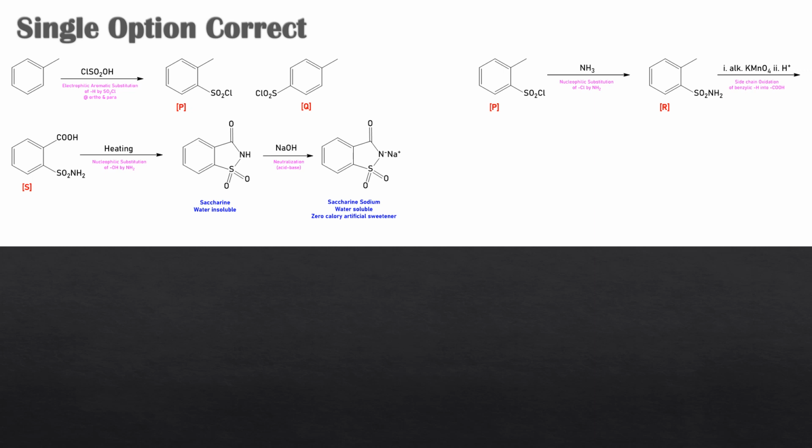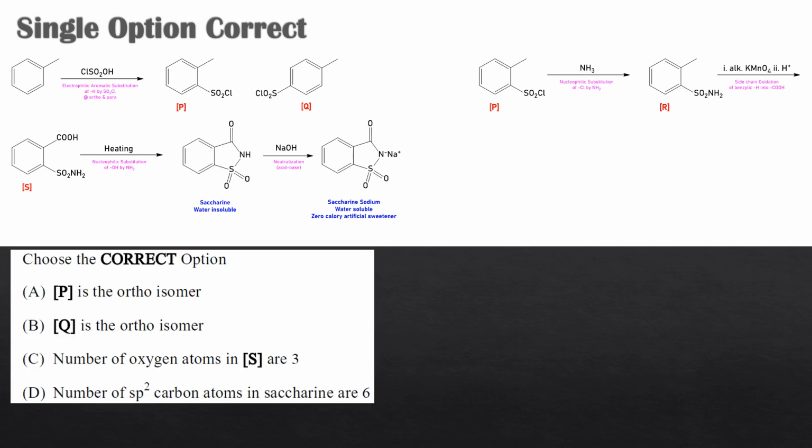Now the second question on the same paragraph was over here. These are the same reactions. So the second question was, now they asked about what is the correct option. P is the orthoisomer. Of course, we know, because saccharine we can get from the orthoisomer only, and because they started with the P only over here, so this is going to be the correct option.